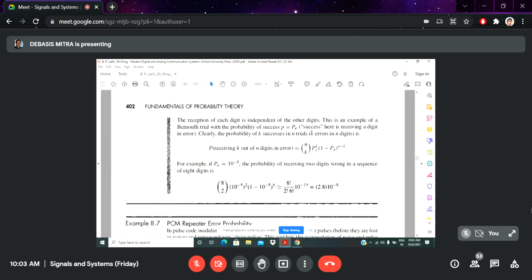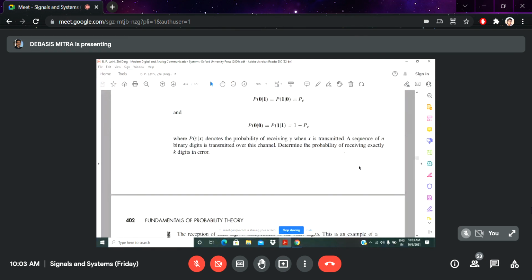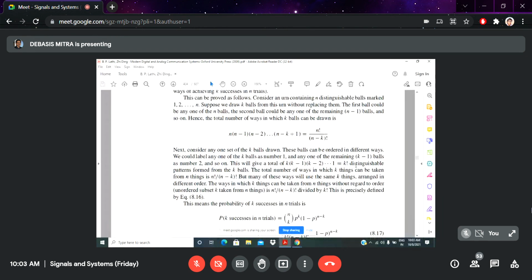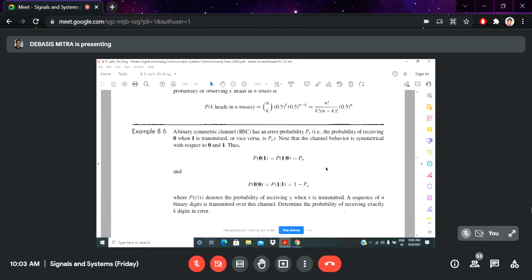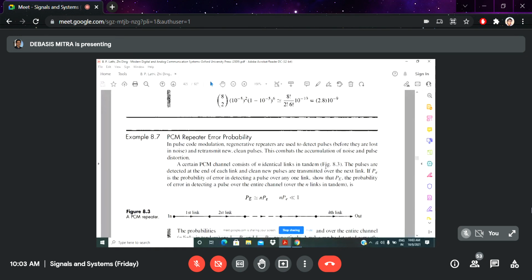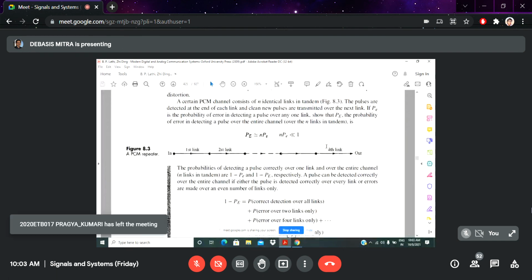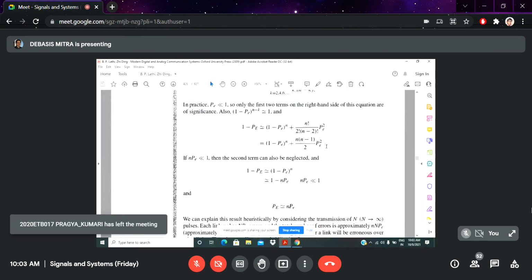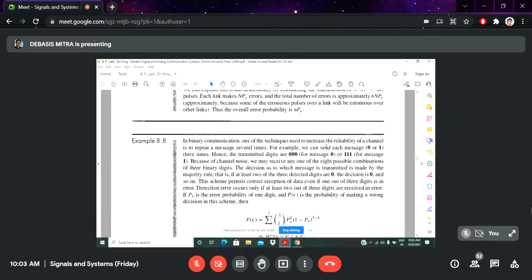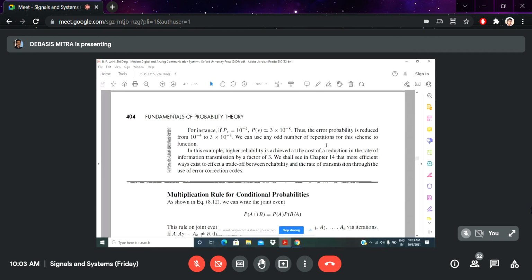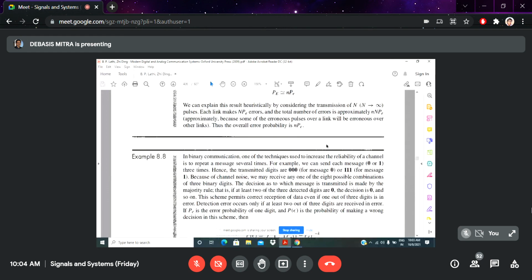So here this calculation is going on, the probability calculation of 0 and 1. This type of solved problem, please do at your convenient time. Up to this, I will give example 8.8 as a home assignment; you submit this type of problem just after the puja vacation. The examples are already solved here in this particular book.